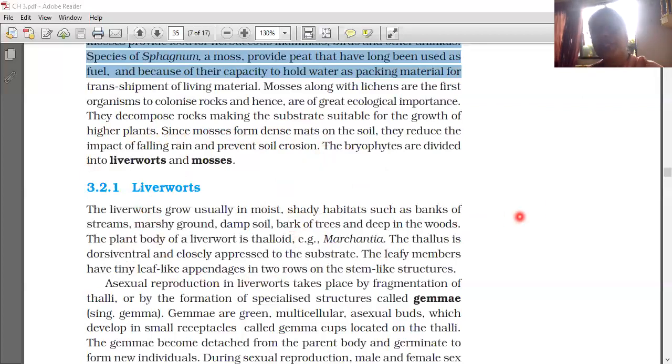So the sporophyte is not free living but attached to the photosynthetic gametophyte and derives nourishment from it. Some cells of the sporophyte undergo meiosis to produce haploid spores. These spores germinate to form the gametophyte.